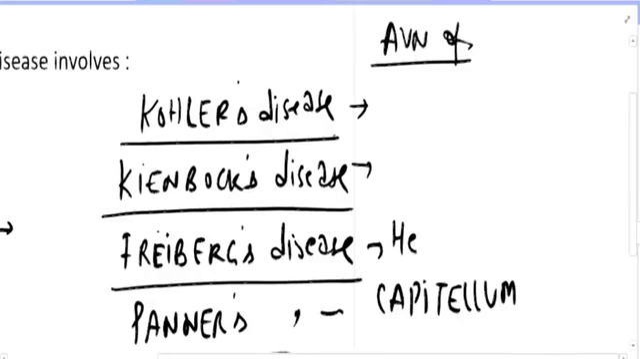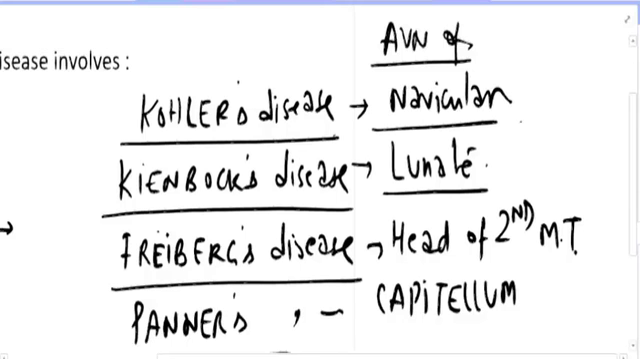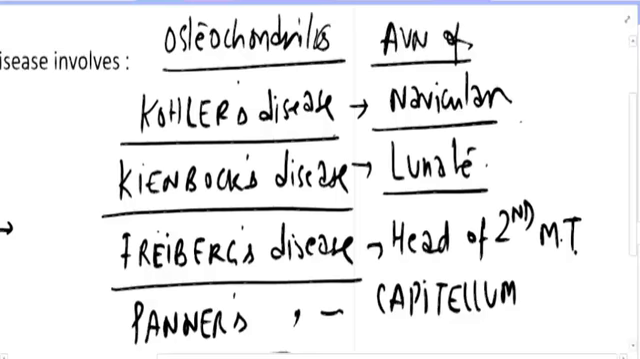Freiberg's disease, head of the second metatarsal. Kienbock's disease basically involves the lunate. Kohler's disease basically involves the navicular. So I just gave you a couple of ideas of something called osteochondritis. These are one-liner MCQs that you have to mug up very carefully.